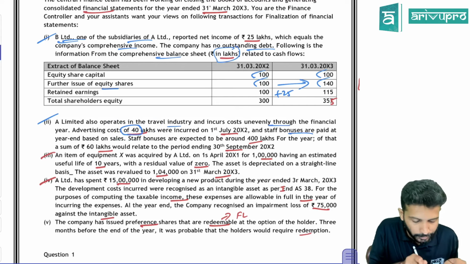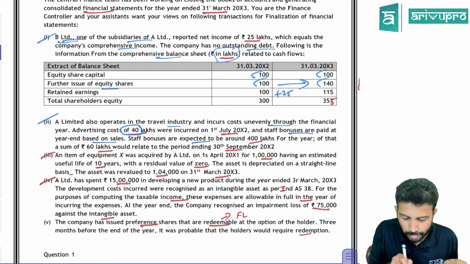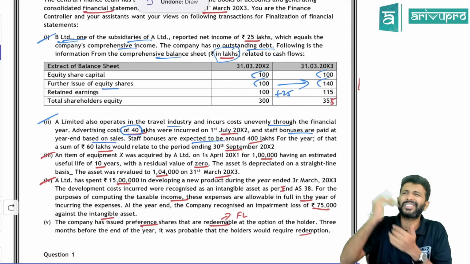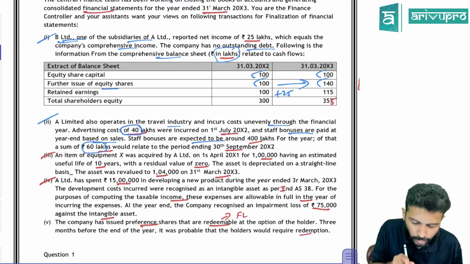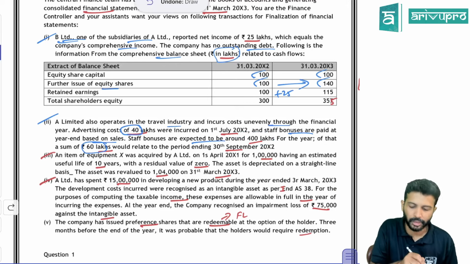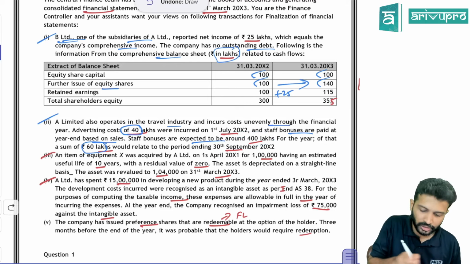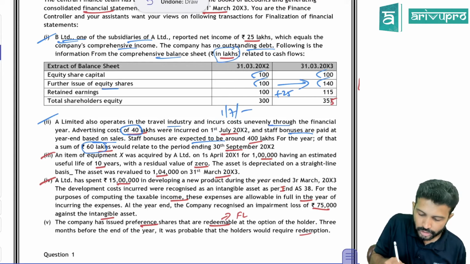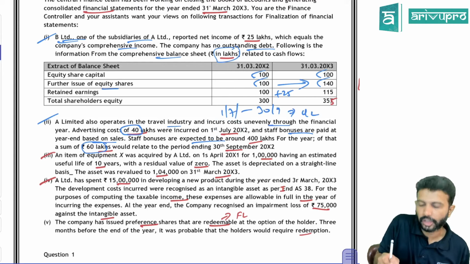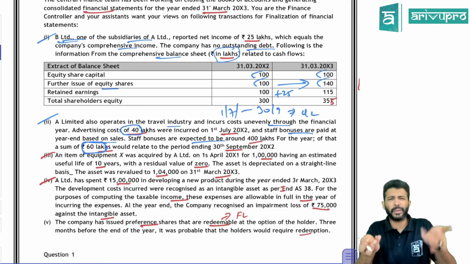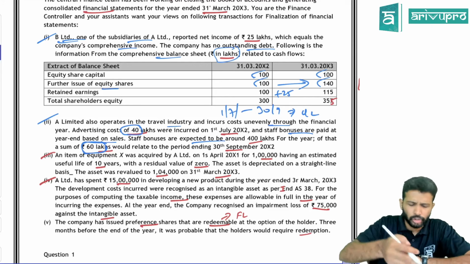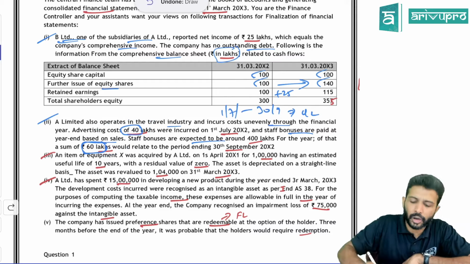Next, staff bonus is paid at year end based on sales. Staff bonus is expected to be around 400 lakh. This is expectation based accounting. And a sum of 60 lakh rupees would relate to the period ending 30th September 20x2. So our quarter, we are talking about the second quarter, 1st July to 30th September. For this quarter, what is the related staff expenditure they're saying? You need to make a provision to the extent of 60 lakh. So basically 40 lakh and 60 lakh, we need to account for the second quarter.